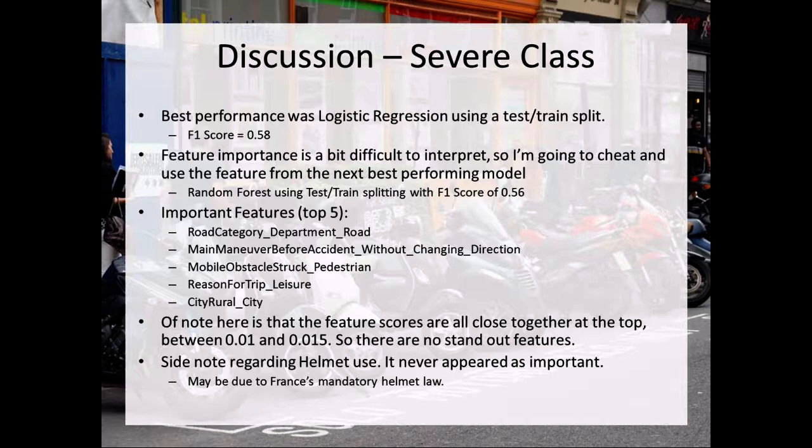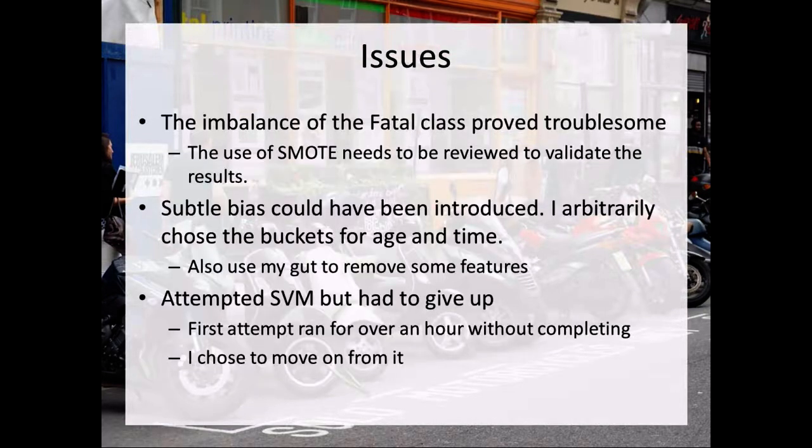Better yet, with the discussion of the severe class here, we had the best performance for logistic regression of 0.58. So the feature importance was a bit hard to interpret with the coefficients, so I actually looked at random forest to look at these features. And on the top were department road, without changing direction, they struck a pedestrian, the trip was for leisure, and they were in the city.